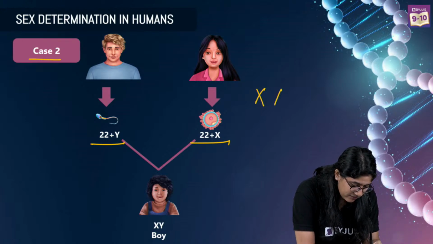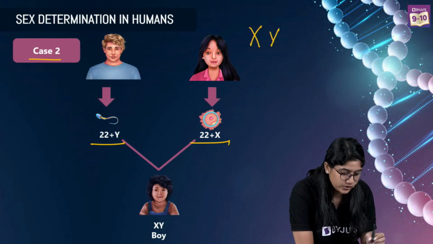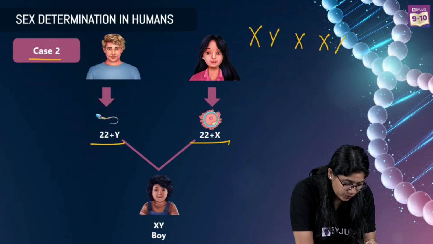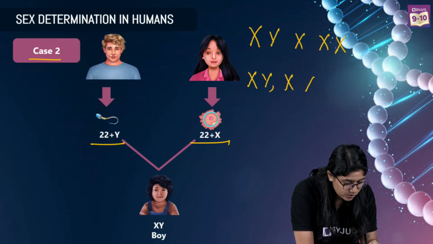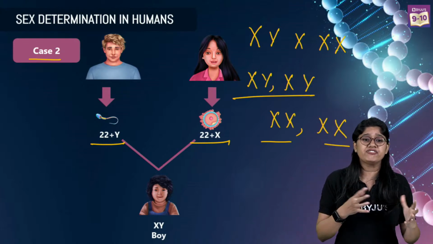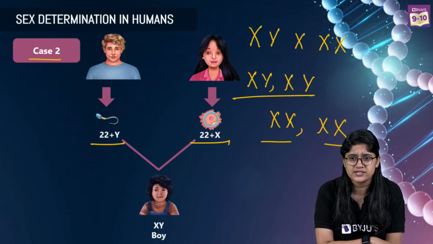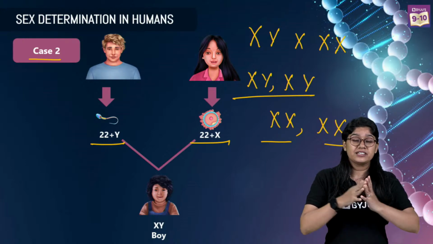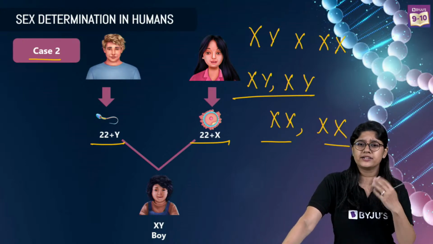So we have X and Y, right? So your X and Y for the male and X and X for the female. What we'll have, we will have equal chances of both the genders. There's always a 50-50% chance. That's why the gender of the offspring is based upon the probability.